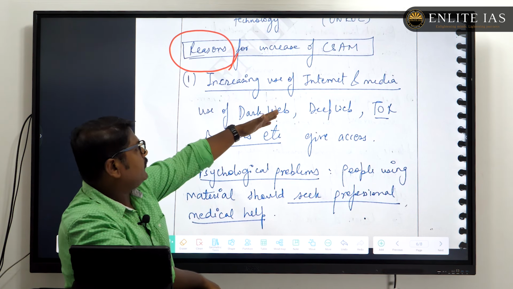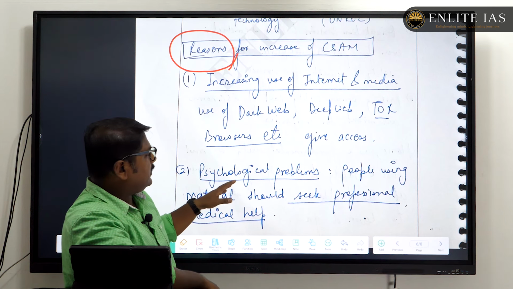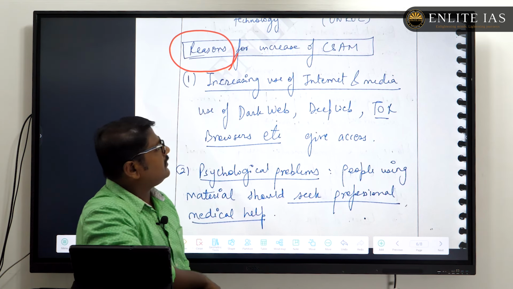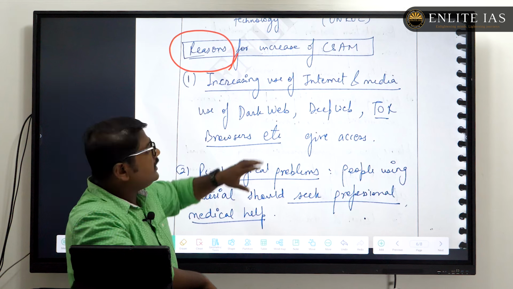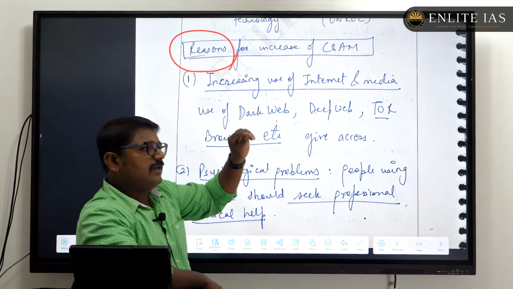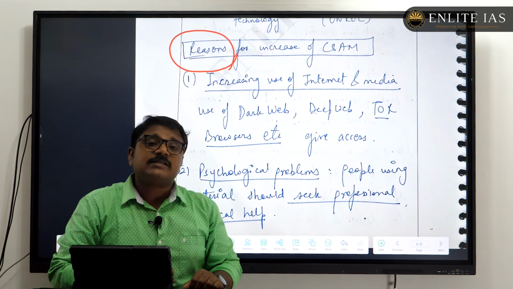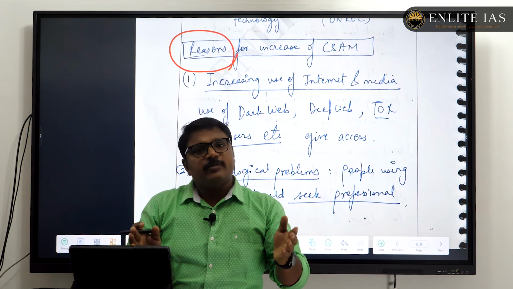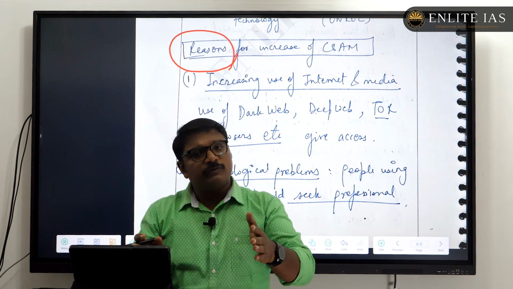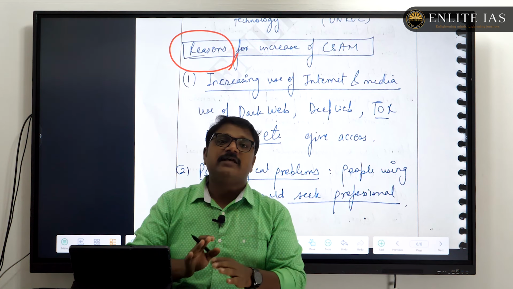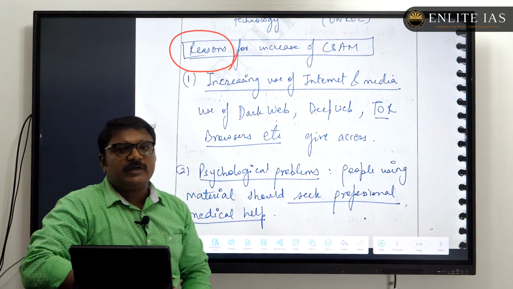The use of internet and media and other psychological problems, etc., had been rightly pointed out by Archit. Because what is the very first major reason for this proliferation? That is the increased penetration of social media as well as the internet.